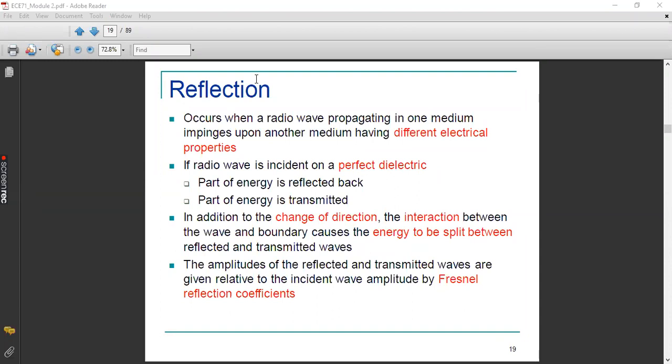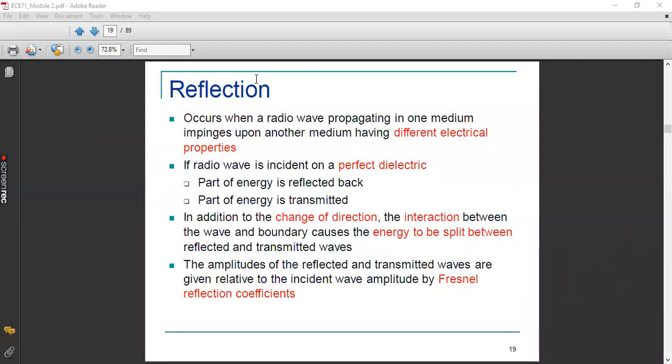Okay, so some part of the energy will get reflected back from the obstacle. The other part of the energy will be penetrating towards the second medium. So these are the two parts of the radio frequency energy, whatever we have transmitted. One part will get reflected back to the same original medium, and the second part will get transmitted or penetrate through the second medium. So here you can notice that there exists a change of direction. Suppose it is coming in one direction, after reflection, what will happen? Of course, there exists a change of direction.